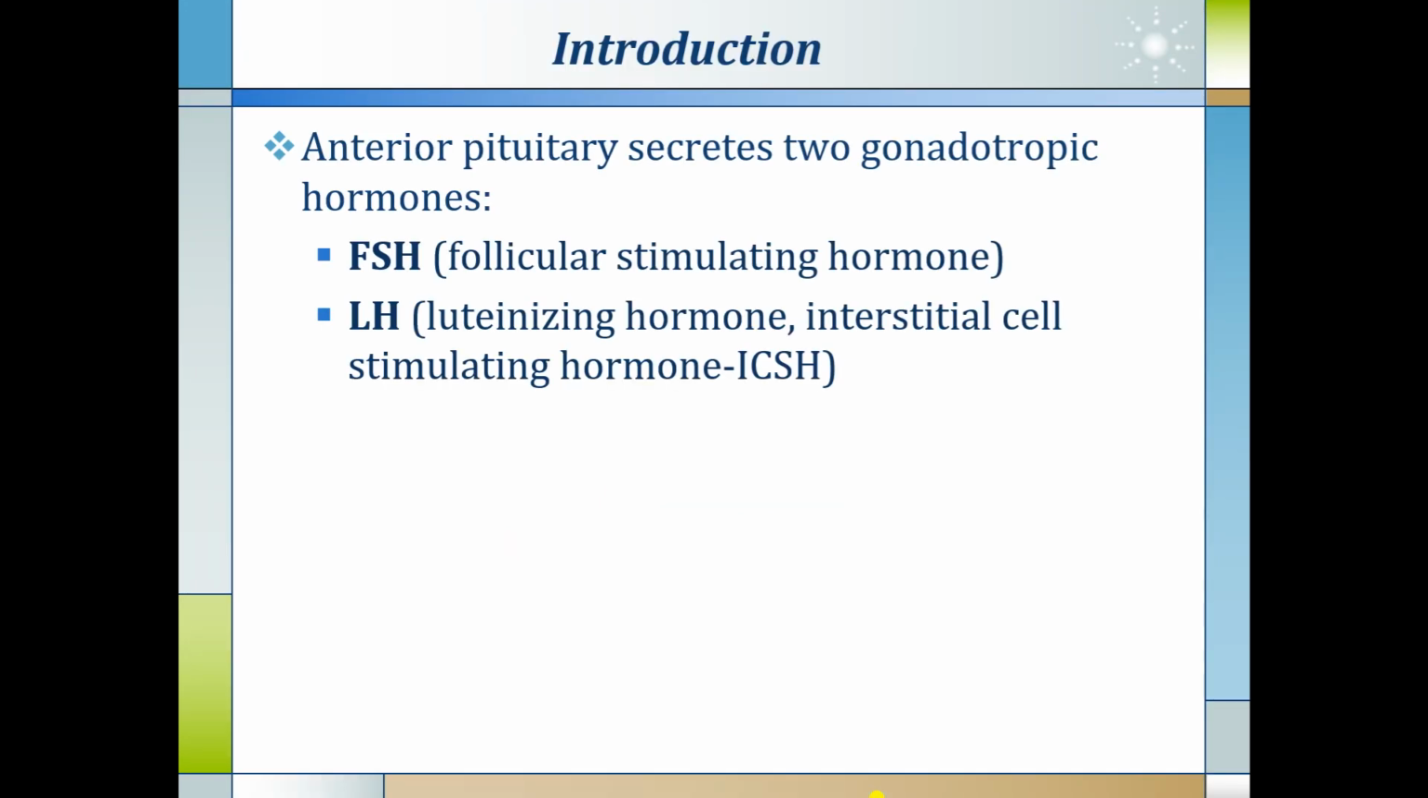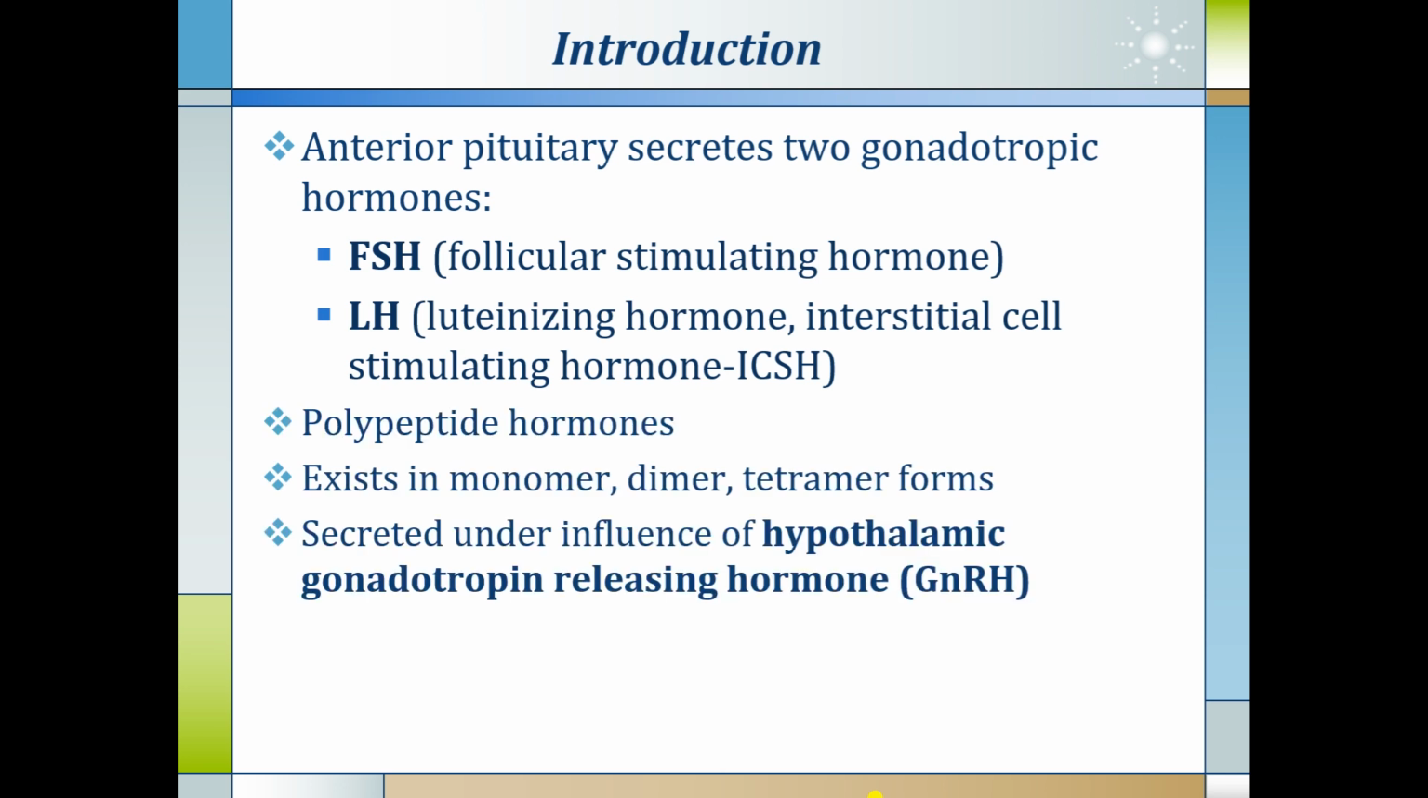Gonadotropins are the hormones which are secreted from the anterior pituitary. The anterior pituitary secretes two gonadotropic hormones. One is FSH, second is LH. FSH stands for follicle stimulating hormone and LH means luteinizing hormone, also called interstitial cell stimulating hormone, ICSH. They are polypeptide hormones. They exist in monomer, dimer and tetramer forms. They are secreted under the influence of hypothalamic gonadotropin releasing hormone, that is GnRH.